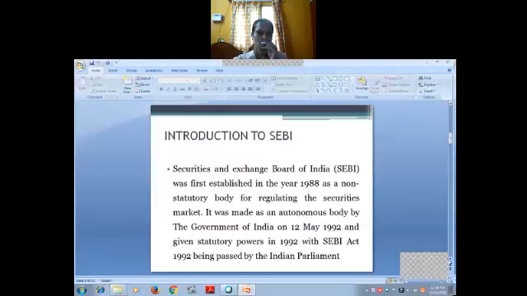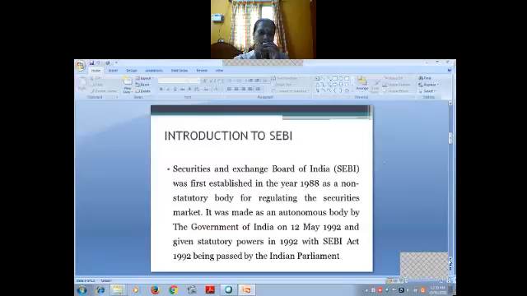First, introduction to SEBI. The Securities and Exchange Board of India was first established in the year 1988 as a non-statutory body for regulating the securities market. It was made an autonomous body by the Government of India on 12th May 1992 and given statutory power in 1992, with the SEBI Act being passed by the Indian Parliament.